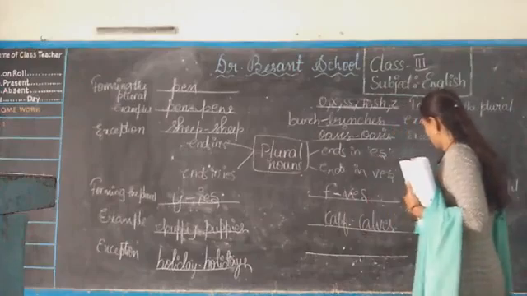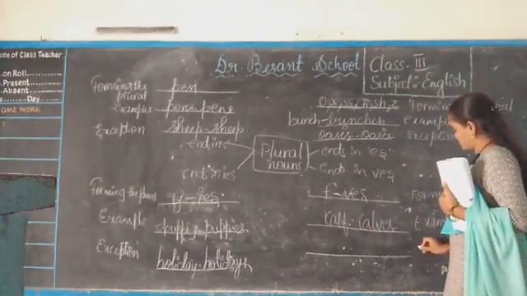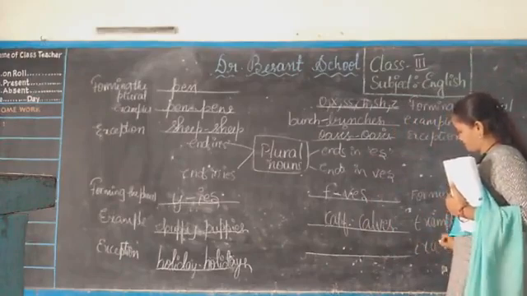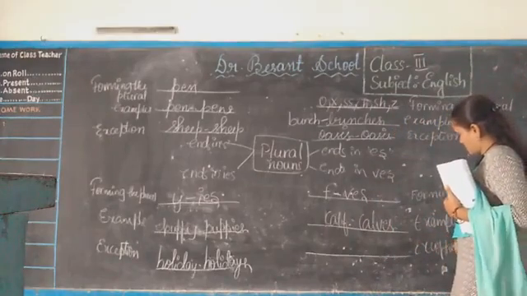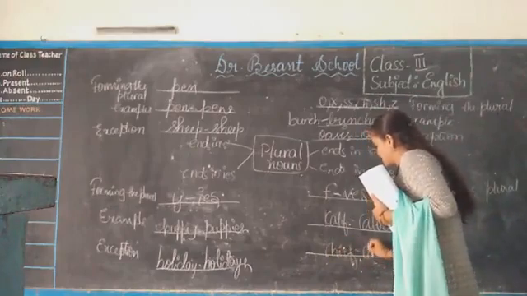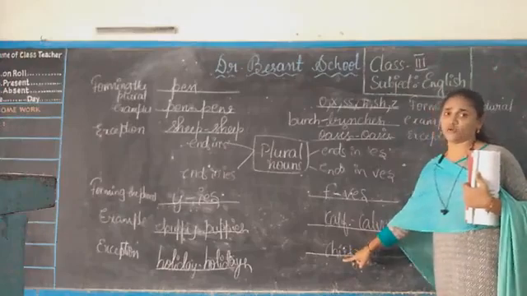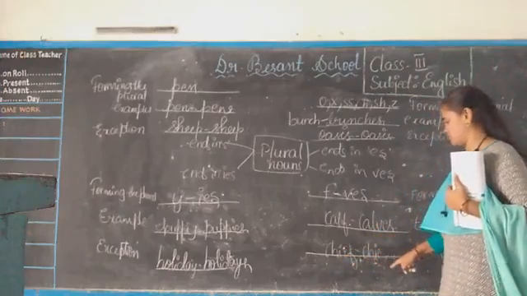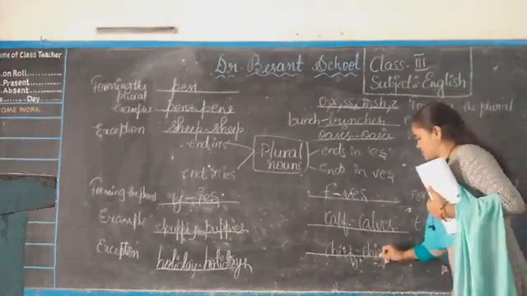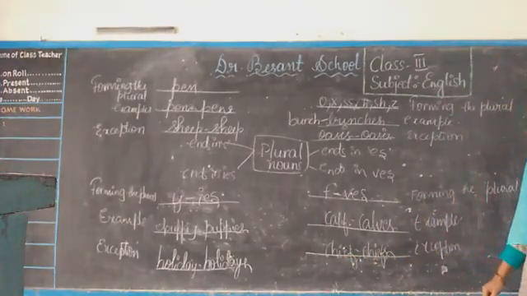And for exception, chief. Chief ends with f, right? But in this word we don't remove f because the vowels ie are already there. Again we can't write ies nor ves, no? For chiefs you will add only s there and directly write the plural form.